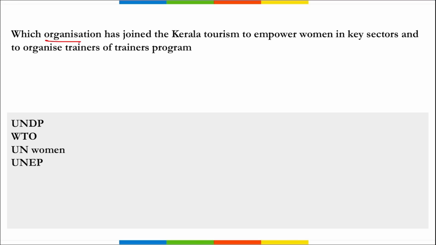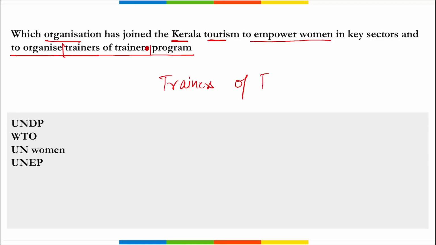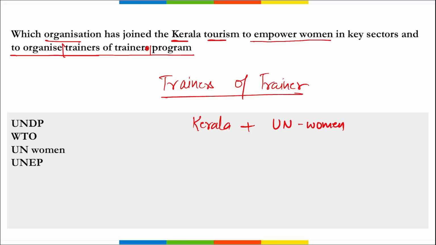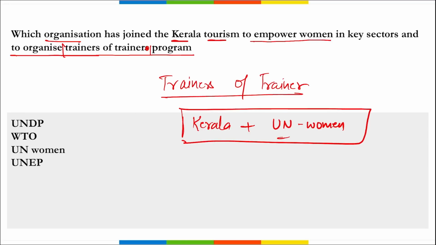Next is, which organization has joined Kerala Tourism to empower women in key sectors and to organize a trainers of trainers program? This is the name of the program, trainers of trainers, and it is Kerala and UN Women, that is an arm of the United Nations. They are working together to organize this trainers of trainers program as a part of women friendly tourism.